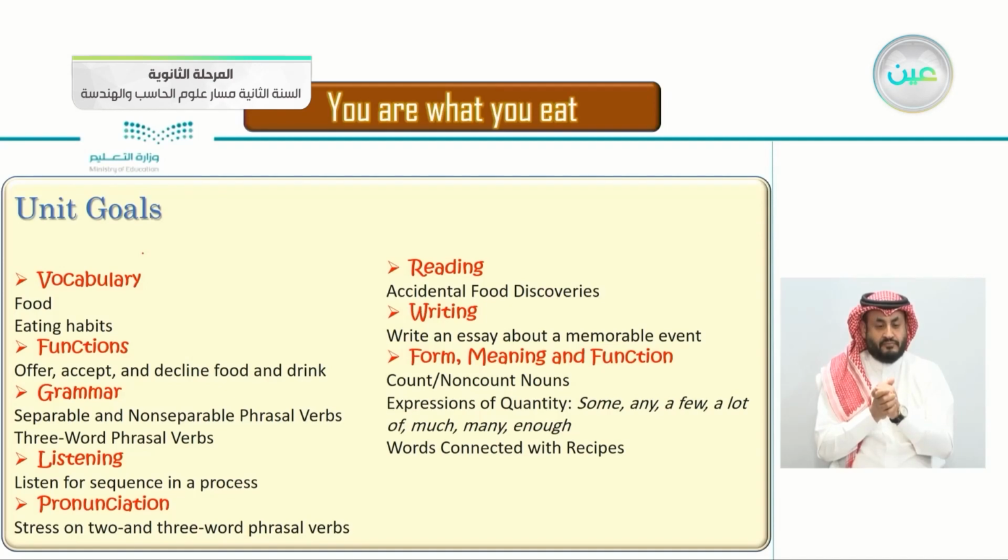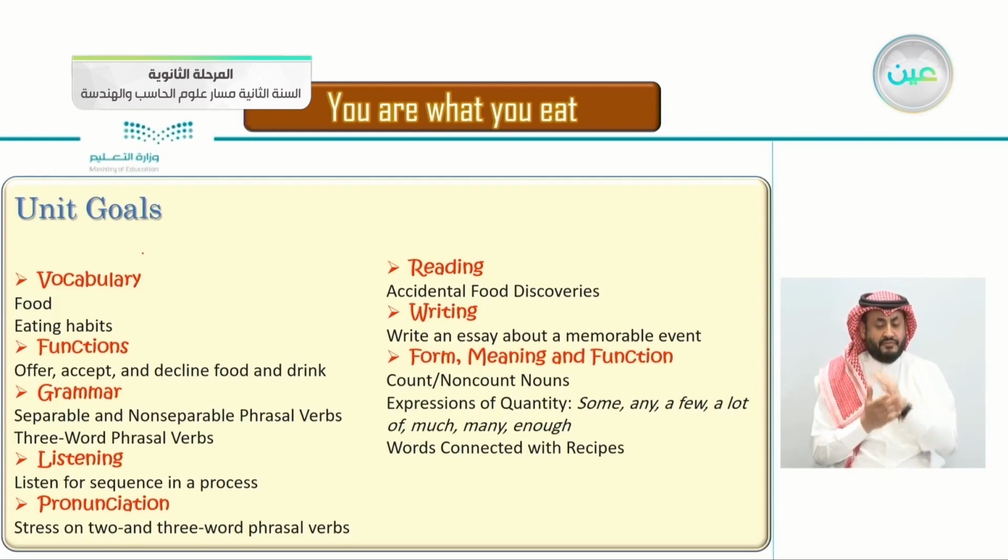So the vocabulary: food and eating habits. The functions: offer, accept, and decline food and drink, how to offer food, accept food, and decline food. The grammar: separable and non-separable phrasal verbs, three-word phrasal verbs. Listening: listen for sequence in process. Pronunciation: stress on 2- and 3-word phrasal verbs.